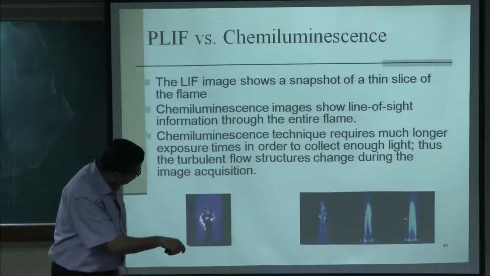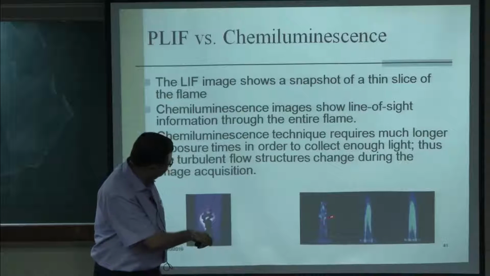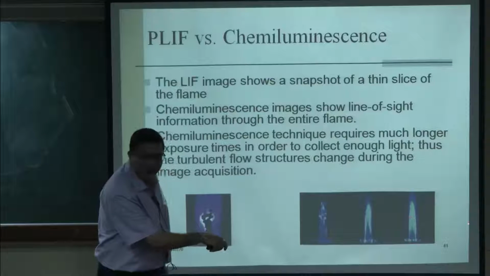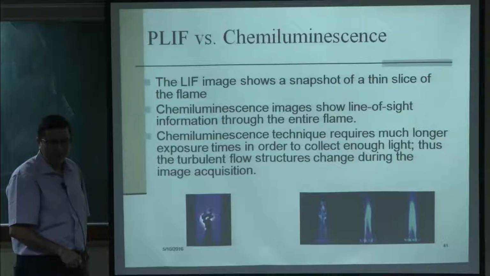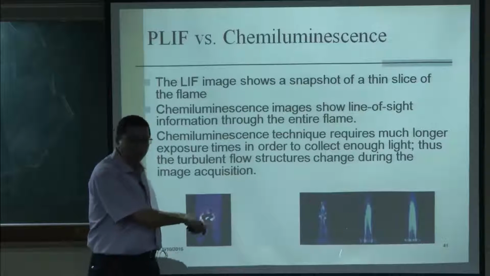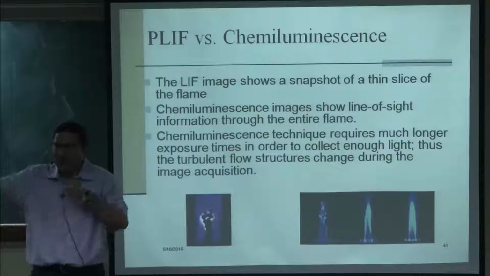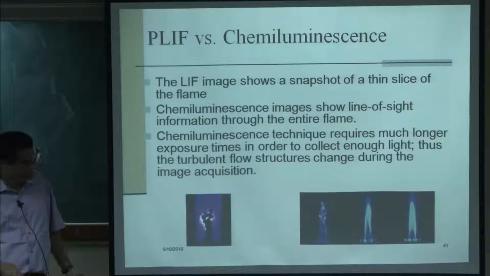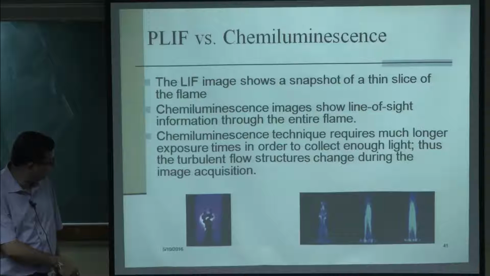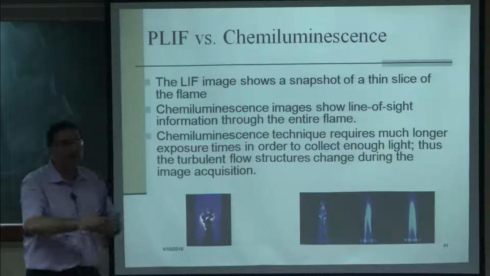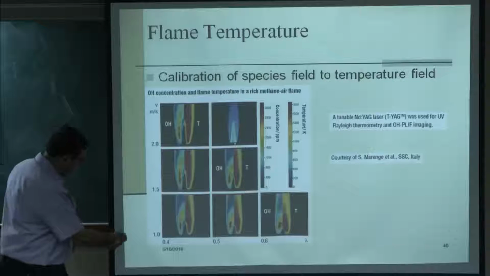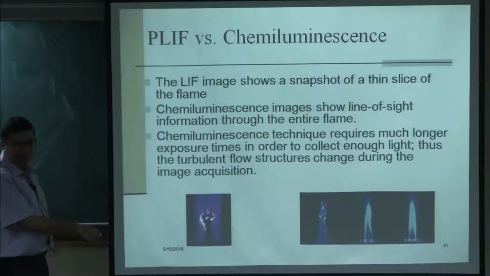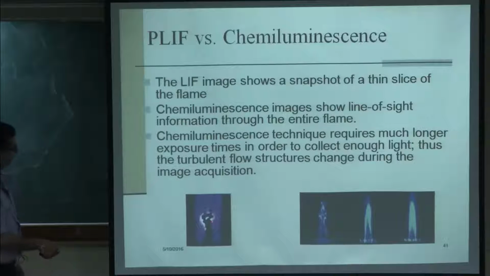These are 3 snapshots. See, this has a different structure, the same flame, when you are increasing the time you see a different structure, and when we go to this one, I will say it is a very good chemiluminescence picture, has nice distinguishable features, but the turbulence features are no longer there, because it is averaged over a long period of time. So, that is one of the disadvantages of chemiluminescence, that we lose information in order to get more light, whereas PLIF will give us the turbulence structures very well, because it is much faster. So, that is a major advantage.